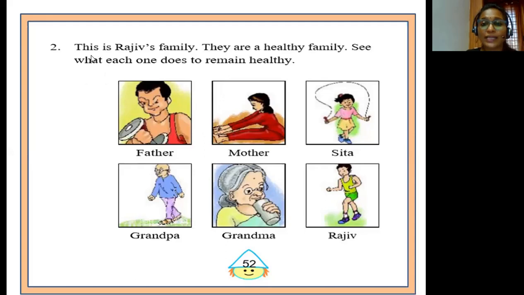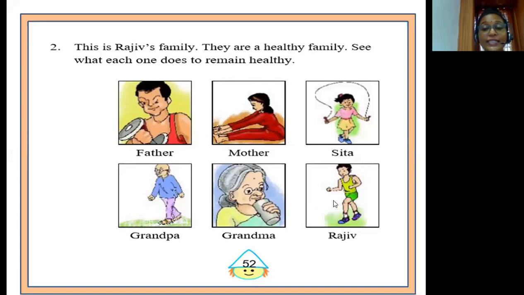Look into the book while I read, children. This is Rajiv's family. They are a healthy family. See what each one does to remain healthy. Now, children, this is a picture composition. In order to do this exercise, you will have to go through the pictures that are given here. Okay? A set of 6 pictures belonging to the family members of Rajiv is given here.